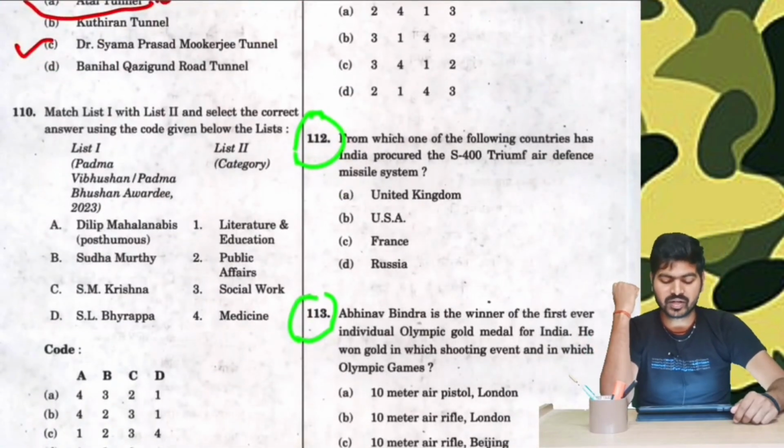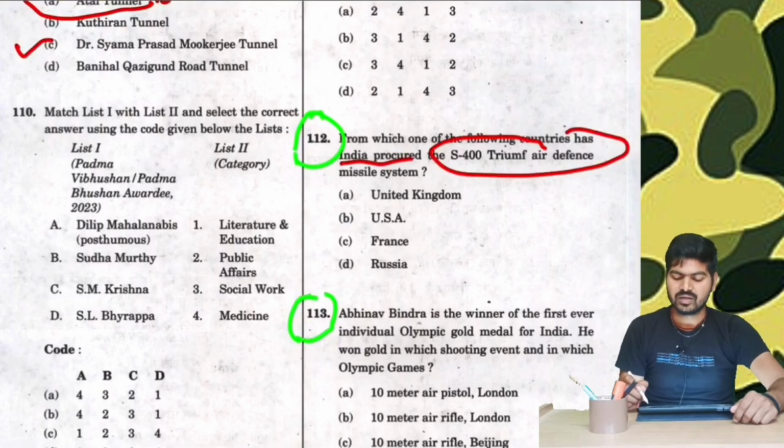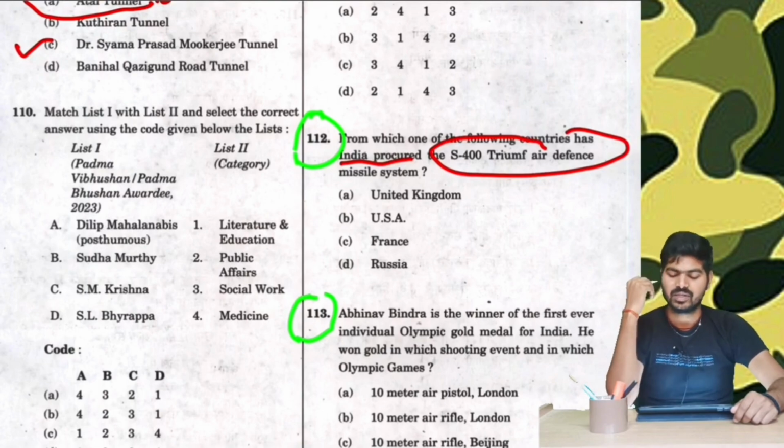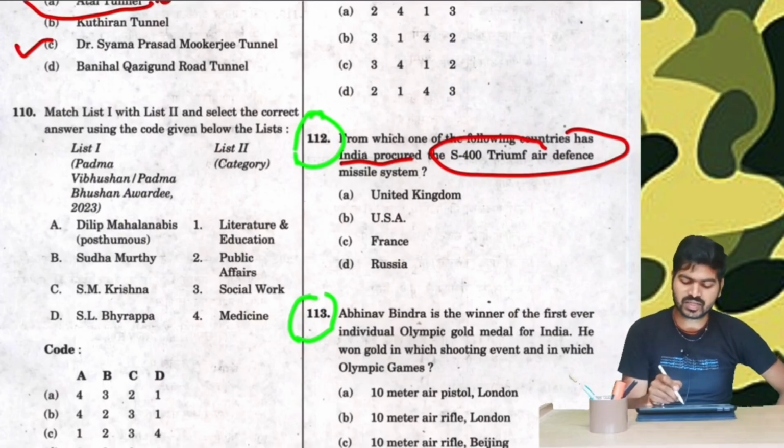Now quickly moving to question number 112. From which one of the following countries has India procured the S-400 Triumph air defense missile system? Now this has been a lot in news for the last 4 to 5 years and the USA also warned India that it will impose sanctions on India if it buys the S-400 from Russia. So the answer is Russia.